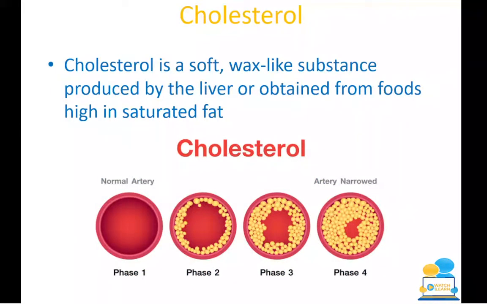So here is a lovely graphical image of cholesterol. It is the yellow molecules there in the artery. It's a soft wax-like substance. It is actually produced naturally in the liver, but we as humans can sometimes consume too much, and that's from your high saturated fat foods.